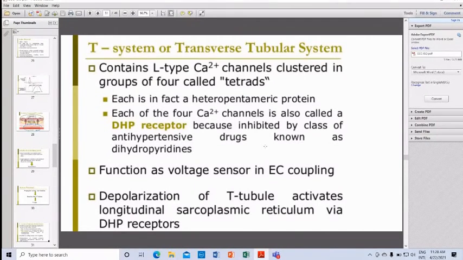It functions as the voltage sensor in excitation contraction coupling. The depolarization of the T tubules activates the longitudinal sarcoplasmic reticulum via the DHP receptors.